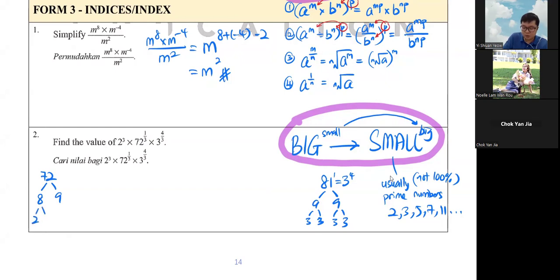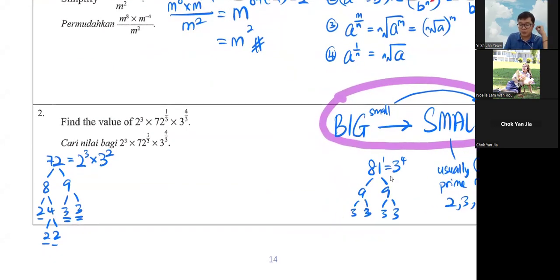So 8 you got 2 times 4, 4 you got 2 times 2, and then 9 is just 3 times 3. So technically 2 you got 3 times and 3 you got 2 times. So 72 is 2 to the power 3 times 3 to the power 2. This is the advanced version of your big become small, small become big. So now you can write everything in already.